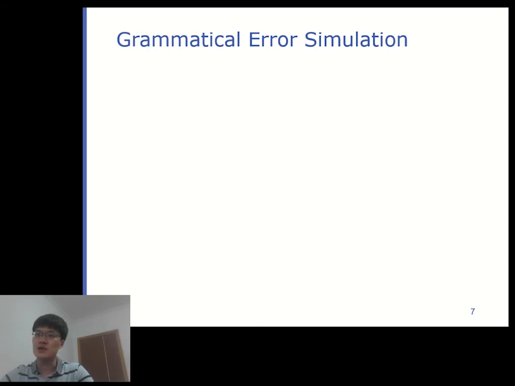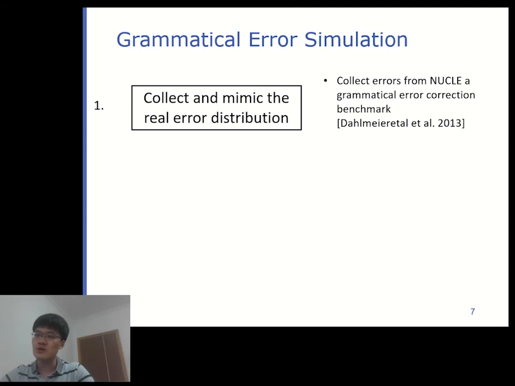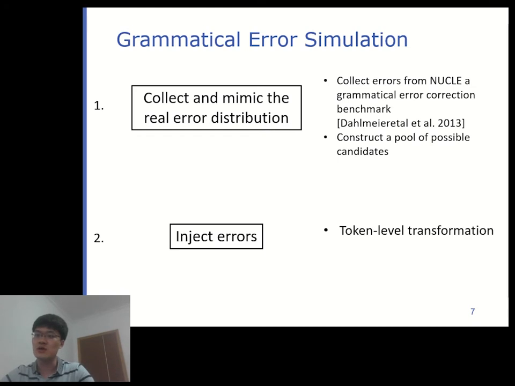Basically, we need two steps to simulate grammatical errors. First, we collect and mimic the error distribution from an available grammatical error correction corpus called NUCLE. The goal is to construct a pool of possible candidates so that in the second step, we can deploy some search algorithms to select from this pool and make token-level transformations on clean data.